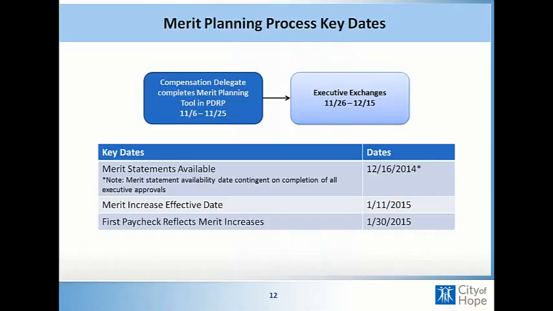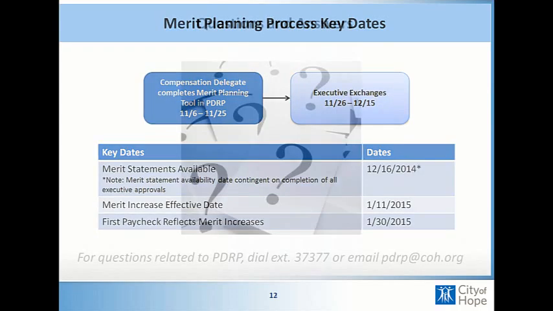And the statements are basically a one-pager that tells the employee, it has their name, their title, their rating, their increase, their previous rate, and the new rate with the merit increase, and then also the effective dates. And it's pretty helpful to hand to your employee if you're having the discussion with them for what their merit will look like. Again, merit increases are effective on January 11th and will be reflected on the paycheck on January 30th.